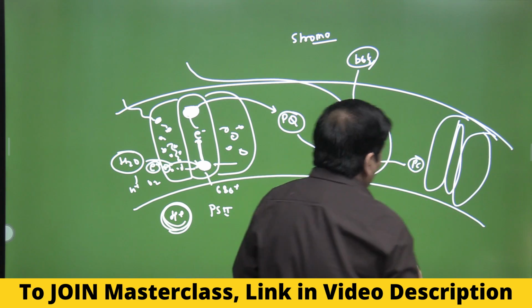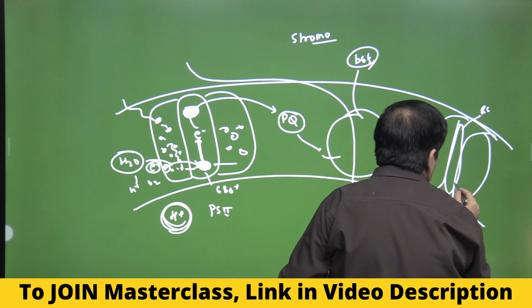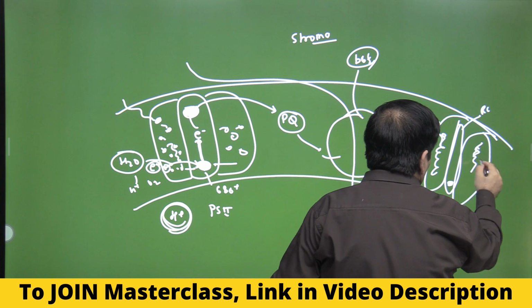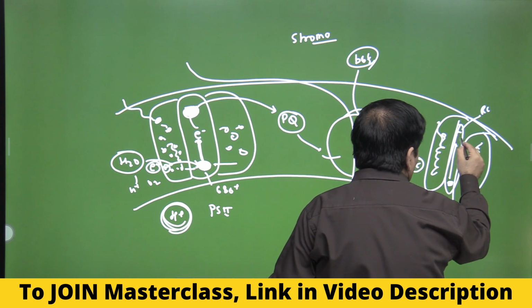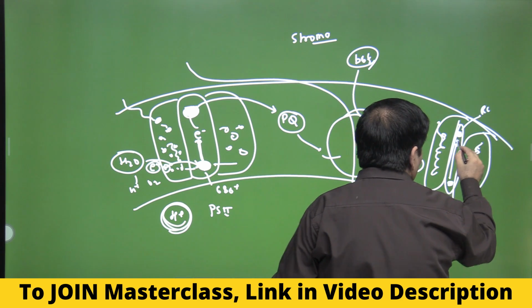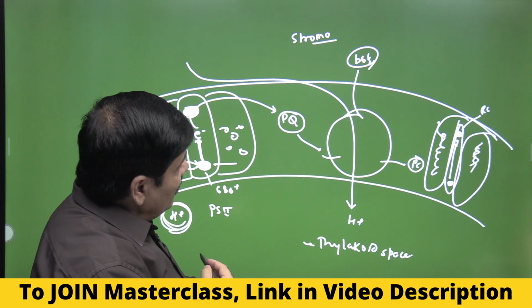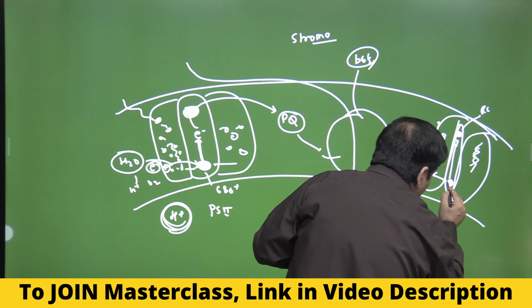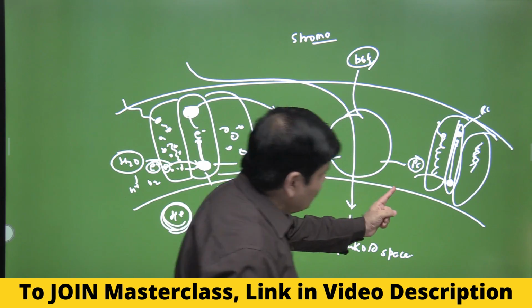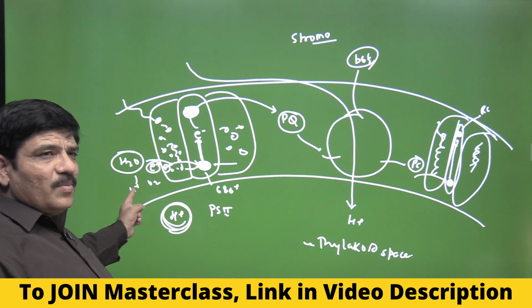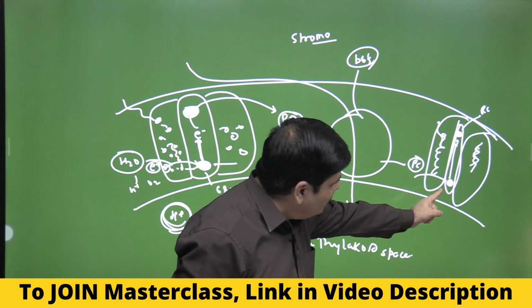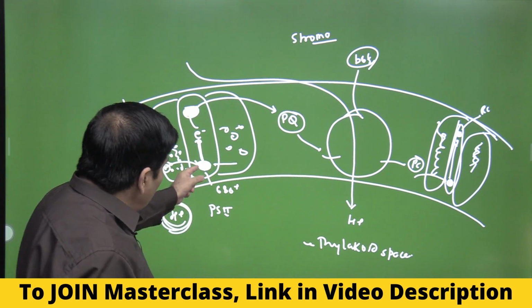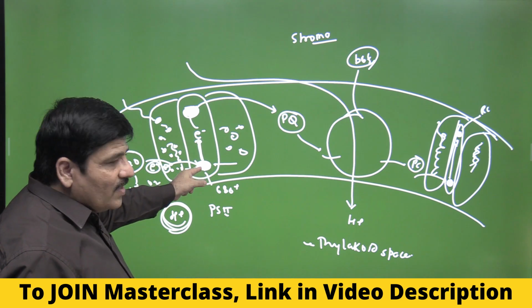And this photosystem 1 again has a reaction center, P700. Similarly, there will be the antenna complex, and the electron is jumped from P700 and goes to the primary electron acceptor present within photosystem 1. The hole is filled by the electron that is coming from photosystem 2. Please try to understand that ultimately it is very important to fill the hole here.